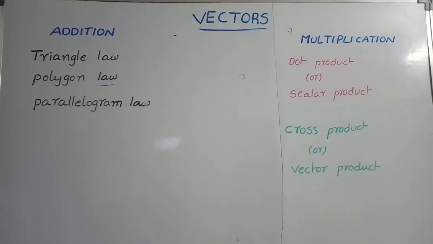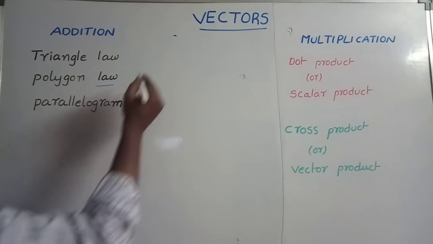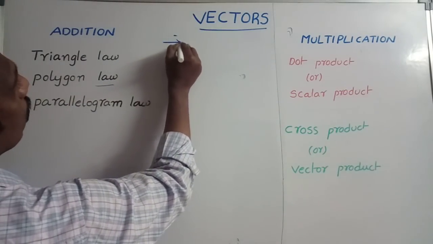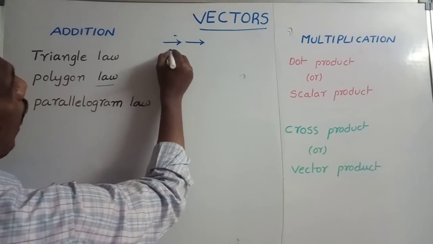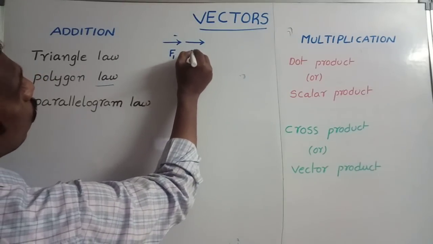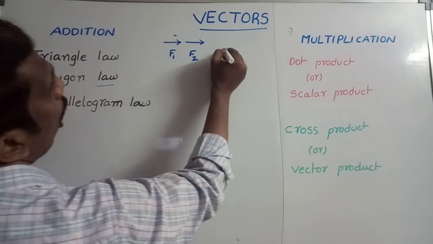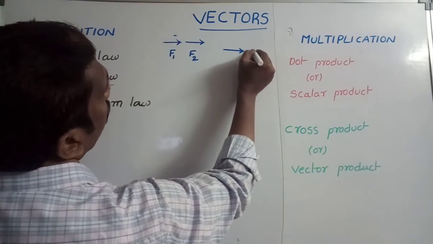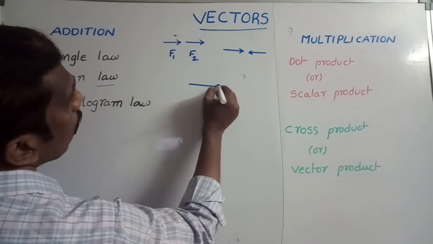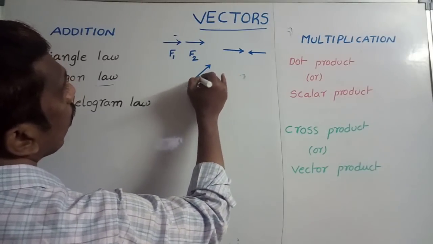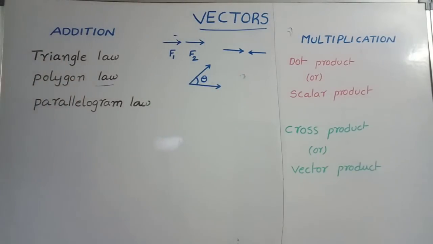In general, if two forces are acting in the same direction, we can simply add them. Suppose two forces are acting in opposite directions, we can subtract. Suppose two forces are making a certain angle, then how can you find their resultant? To find their resultant, we should use the parallelogram law of vector addition.